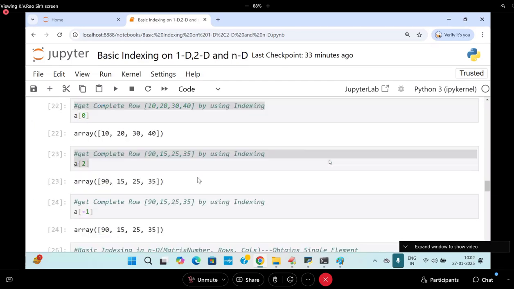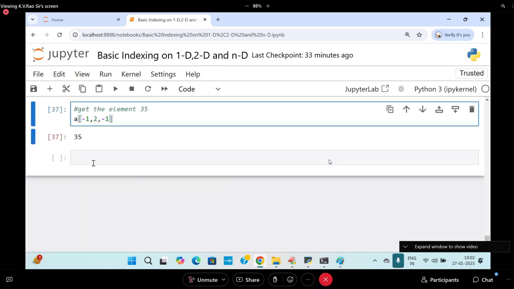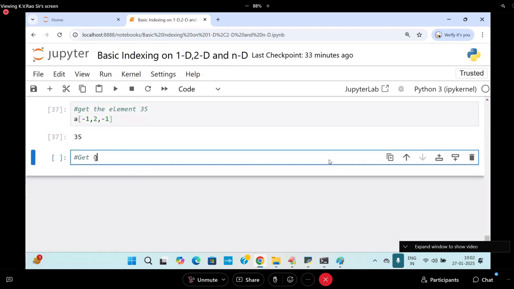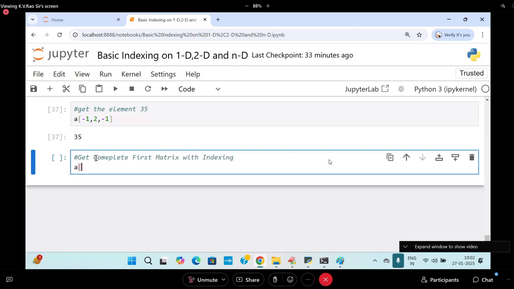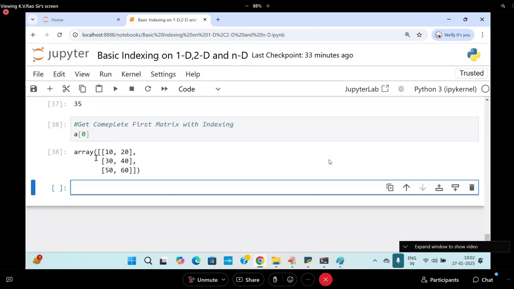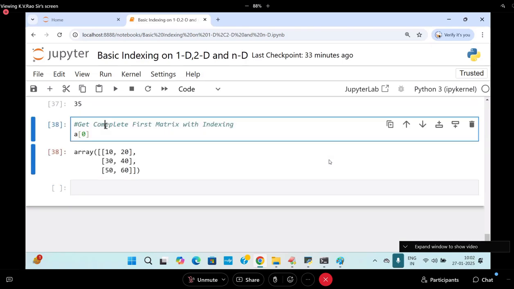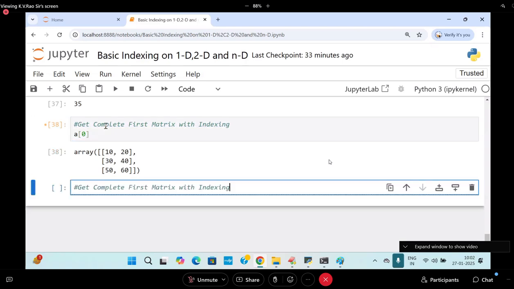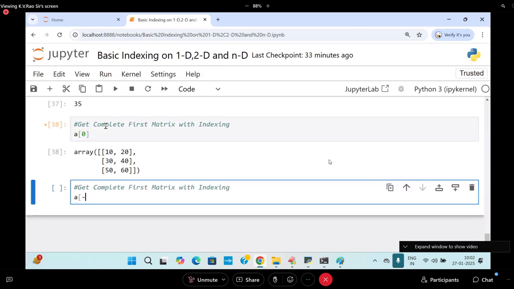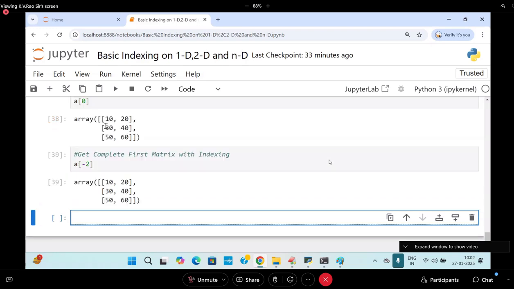Okay now. So I want to get the complete first matrix. First matrix with indexing. Come on. A of 0. A of 0 will give you the first matrix. Get the second matrix also. Come on. Yes. Get the first matrix with what minus 2. Like this also you can get it.